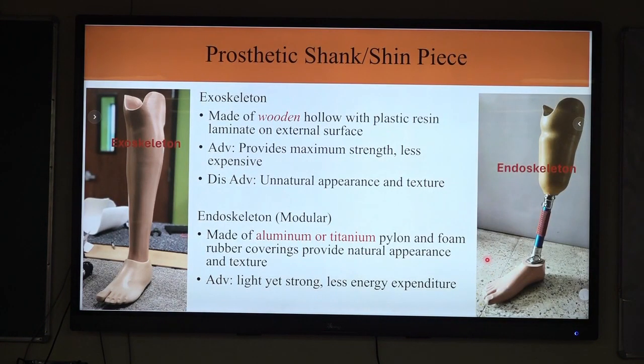The next component of the below knee prosthesis is the prosthetic shank. In case of exoskeletal prosthesis, the shank is made of hollow wood that is laminated with a plastic resin, and they provide maximum strength and are less expensive. The disadvantages include the unusual appearance, and once the prosthesis preparation is completed, we cannot make adjustments at the foot ankle assembly. In case of endoskeletal prosthesis, the shank is made up of light metals like aluminium, titanium or stainless steel, which is covered with foam. They are lighter in weight, and less energy expenditure is there in these kinds of prosthesis.